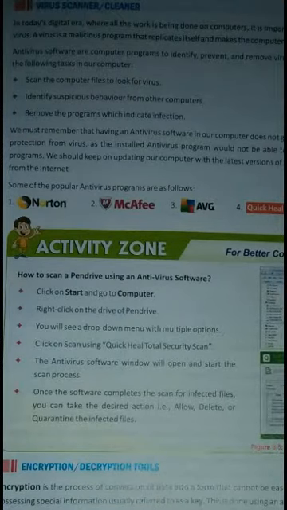Virus scanner or cleaner. A virus is a malicious program that replicates itself and makes the computer unreadable and unstable. Antivirus software are computer programs to identify, prevent, and remove viruses from the computer. Some popular antivirus programs are Norton, McAfee, AVG, Quick Heal, and Kaspersky.